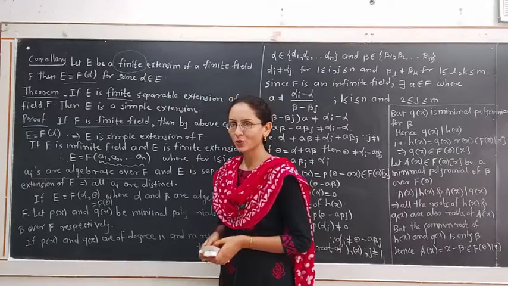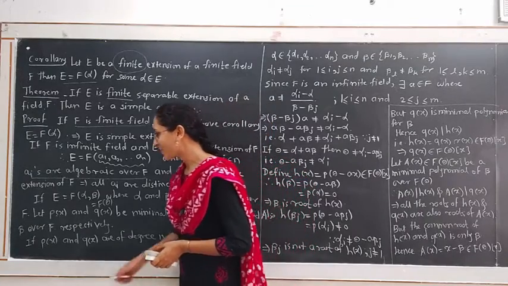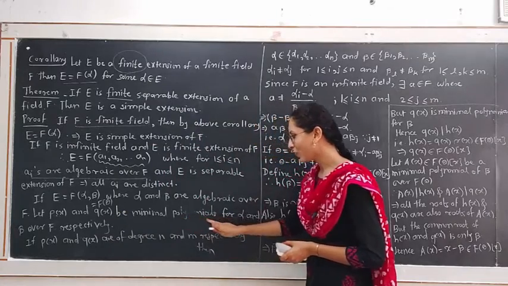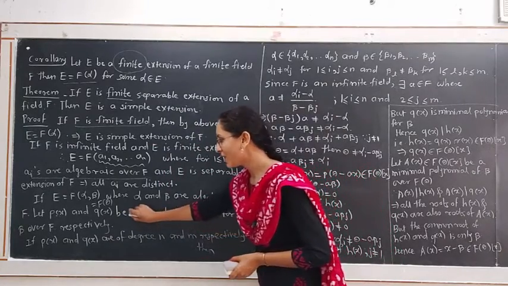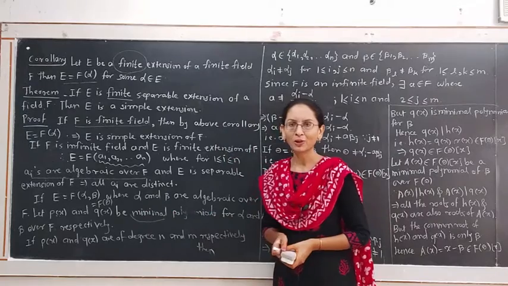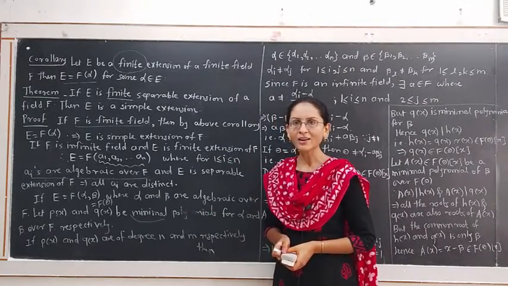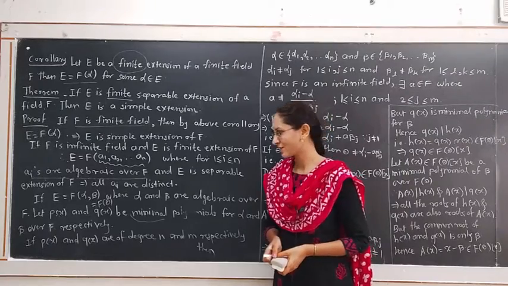Hence, the elements alpha and beta belonging to E are algebraic over F, hence they have some minimal polynomials over F. Suppose those polynomials are P(x) and Q(x). What is meant by minimal polynomial? The monic irreducible polynomial of which alpha and beta are roots are denoted by P(x) and Q(x).